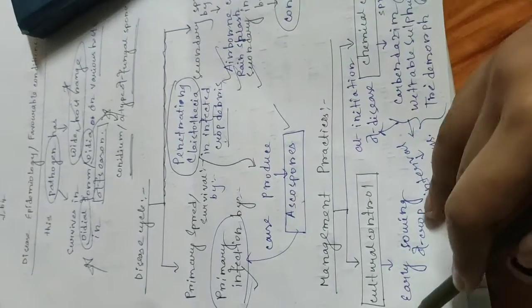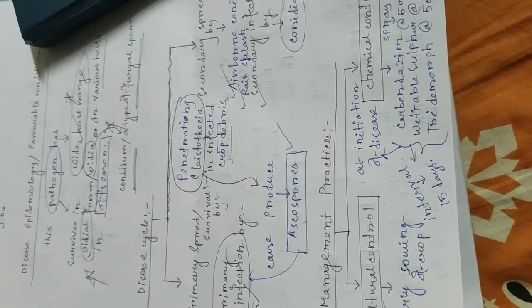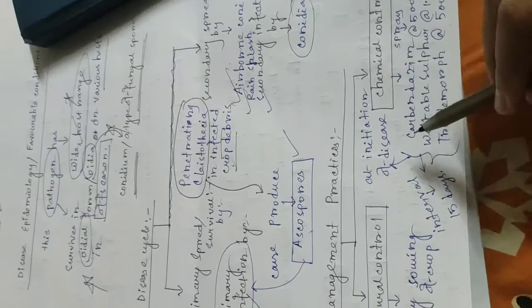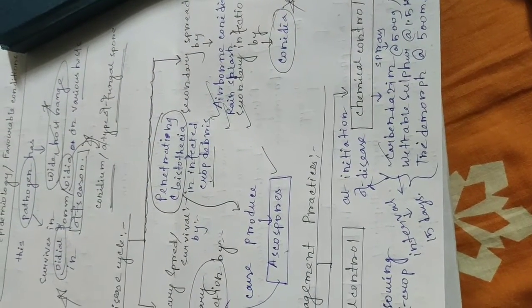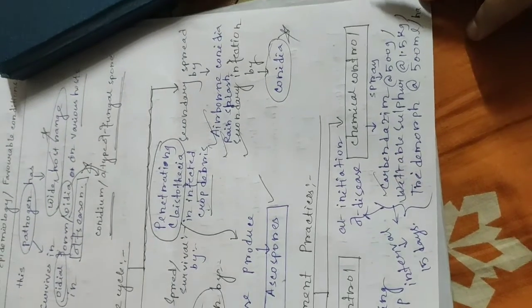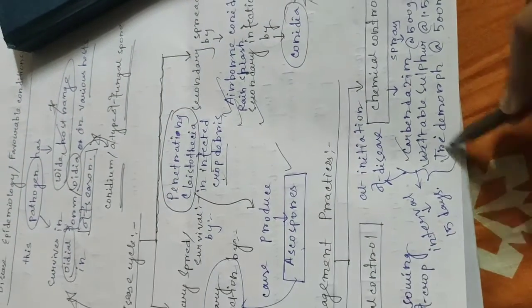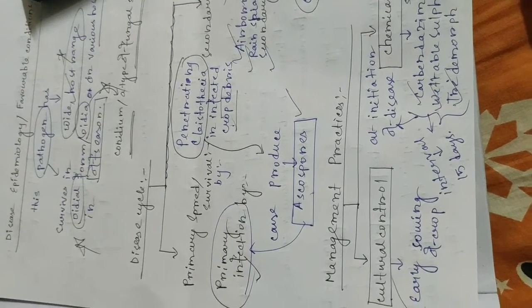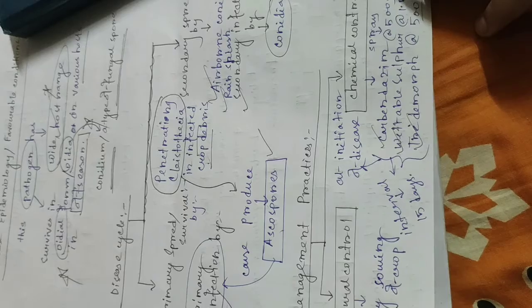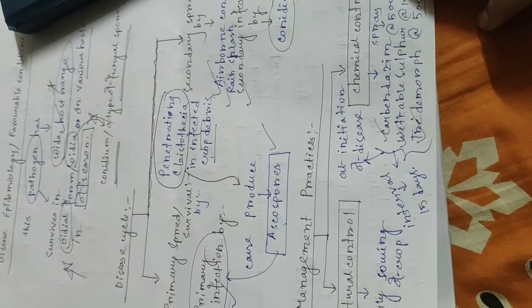Management practices. Cultural control: early sowing of the crop, meaning green gram and black gram. Chemical control: spray carbendazim at the rate of 500 gram, or wettable sulfur at 1.5 kg, or tridemorph at 500 ml per hectare at the initiation of the disease. The interval of spraying is 15 days.